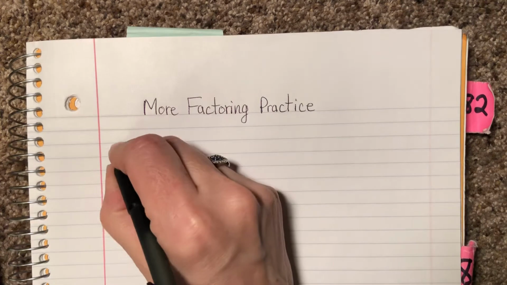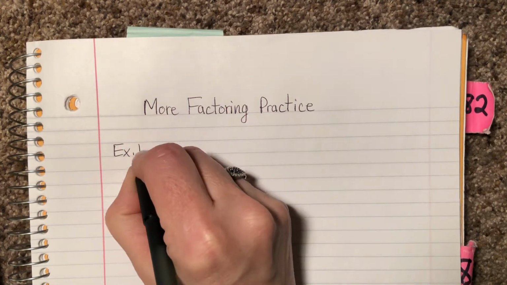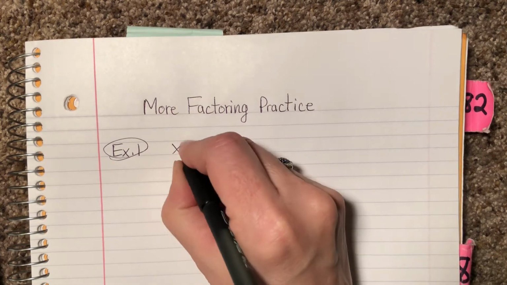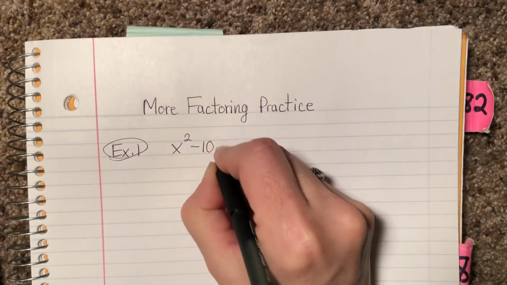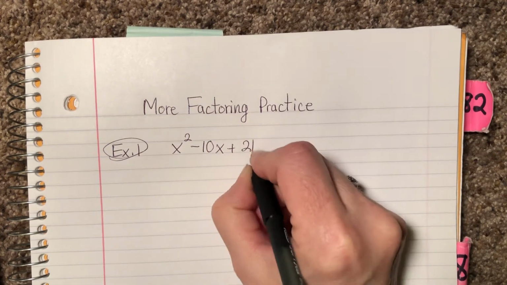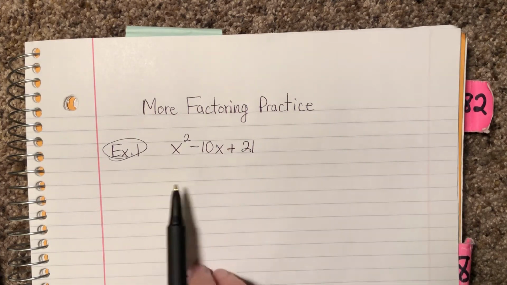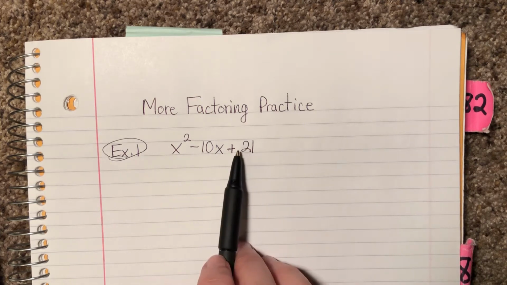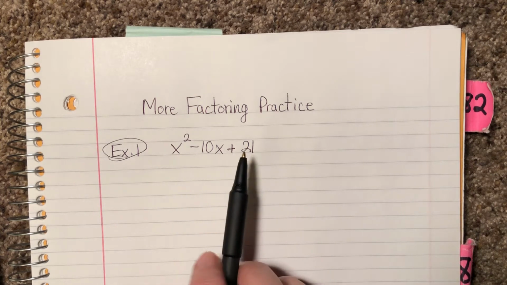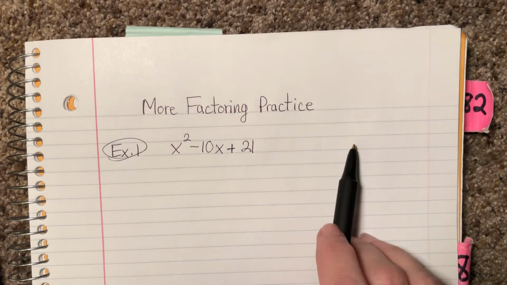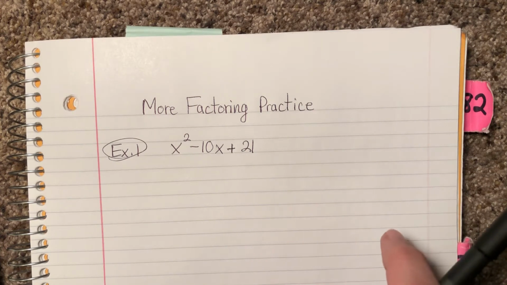All right, so we're just going to work a few problems. Number 1, let's go with x squared minus 10x plus 21. Now, some of you really have this down good, but some of you I know need some extra practice. If you look at this problem, I've got 3 terms. Now, I don't have that checklist in front of me, but the first thing I would do is look for a greatest common factor. You always do that first, and you always want to follow that little checklist, and I'll have that on your review.